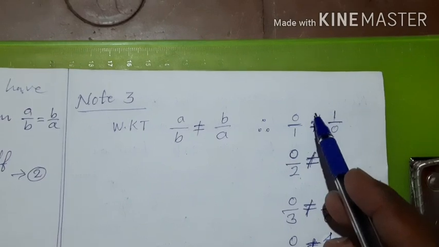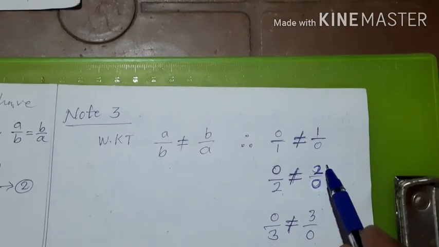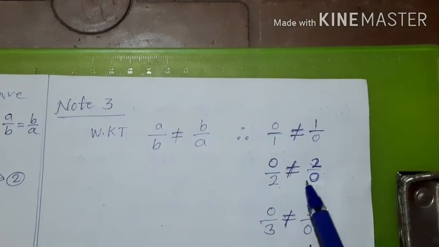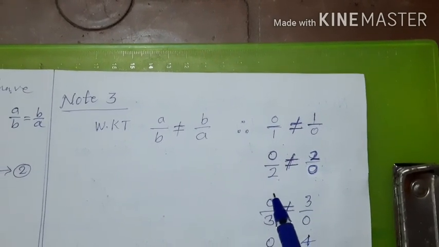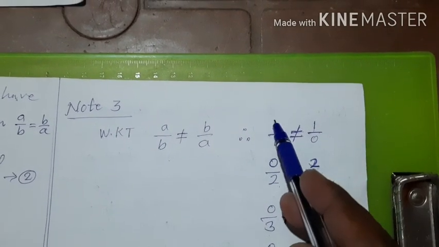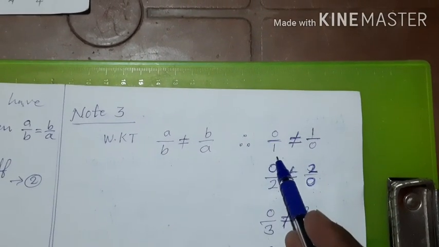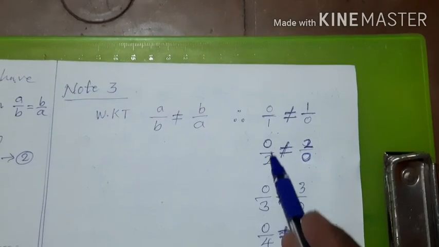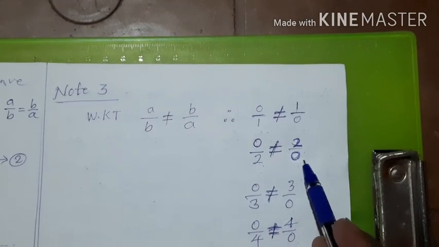And 0 by 1 is not equal to 1 by 0, or 1 by 0 is not equal to 0 by 1. 0 by 2 is not equal to 2 by 0, or 2 by 0 is not equal to 0 by 2. Because in this example and in this example, this is A, this is B, and this is A, this is B. Here A and B are different. That is why A by B is not equal to B by A. Here also A and B are different. That is why A by B is not equal to B by A.